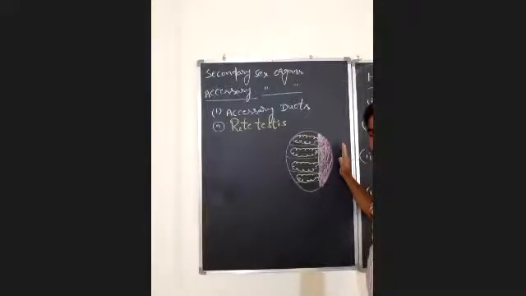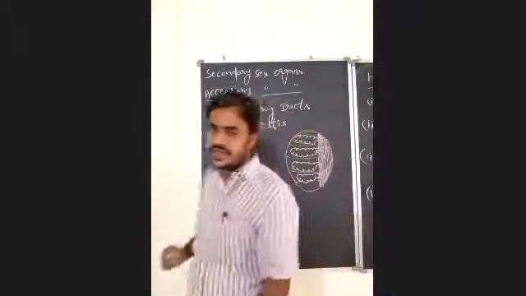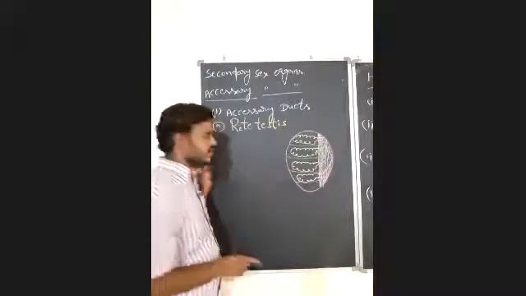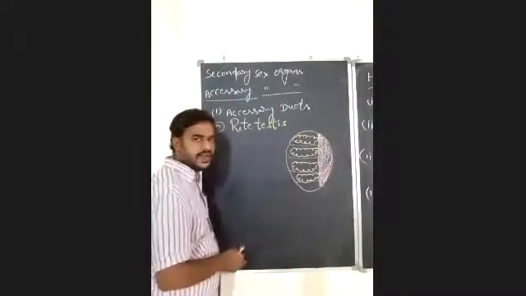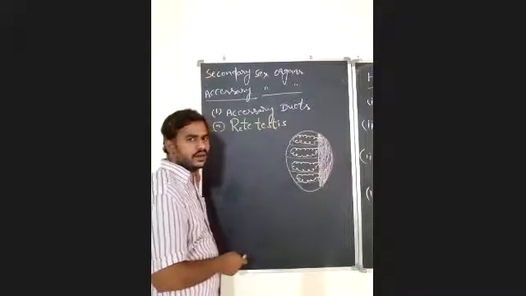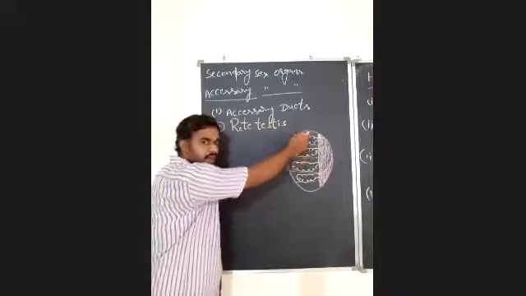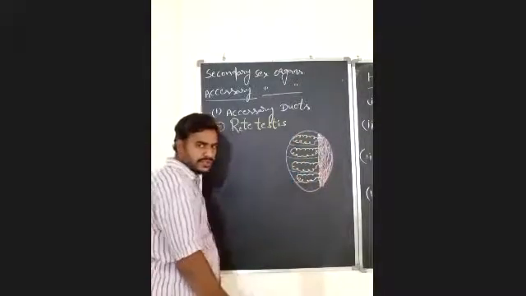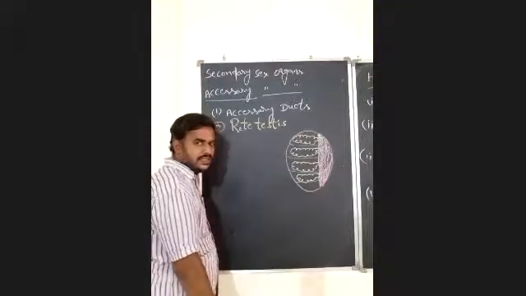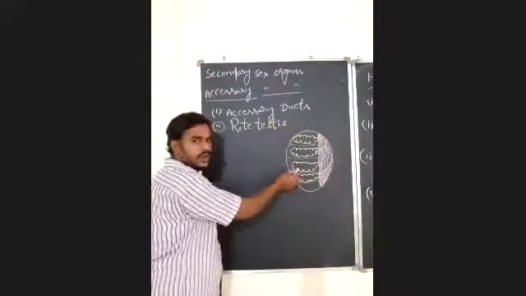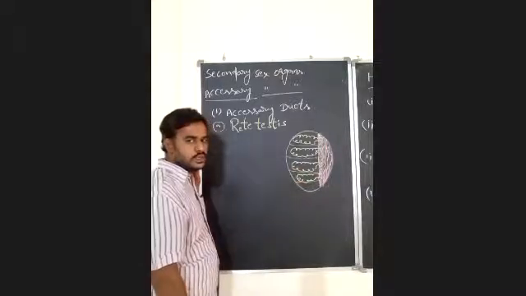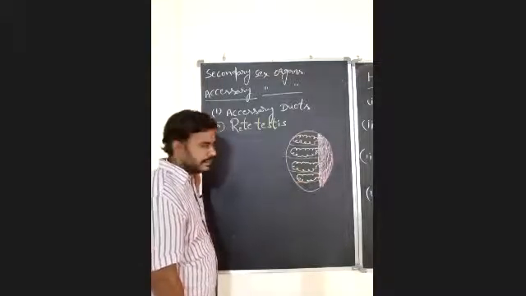Network of tubules formed by fusion of open ends of seminiferous tubules at mediastinum testis is known as rete testis. What is the role of this rete testis? Simple. Rete testis receives the spermatozoa from the seminiferous tubules. That's the function of rete testis, right?